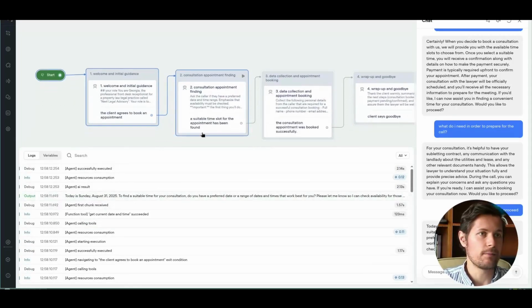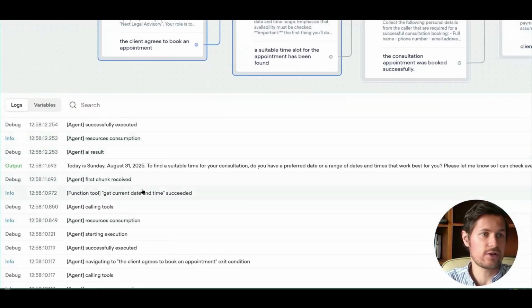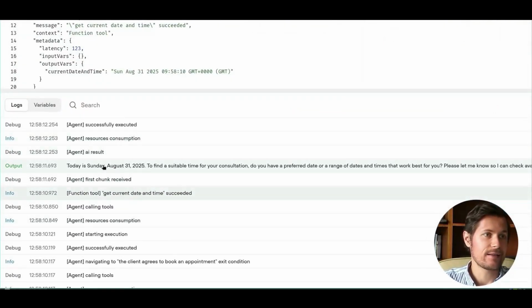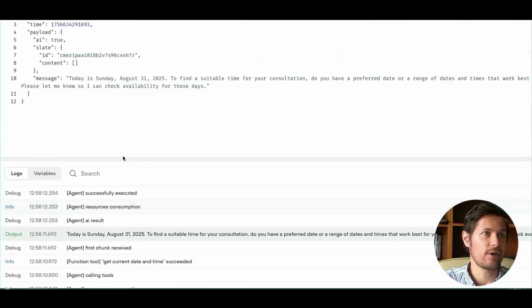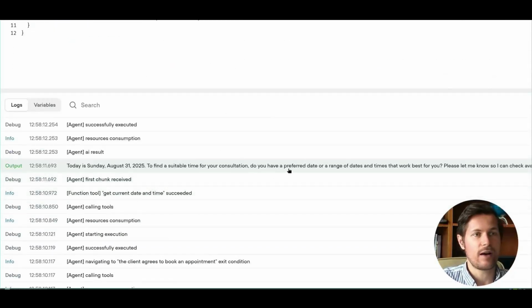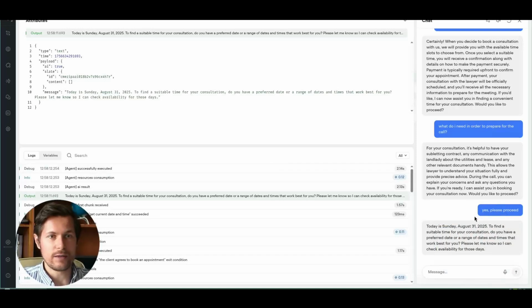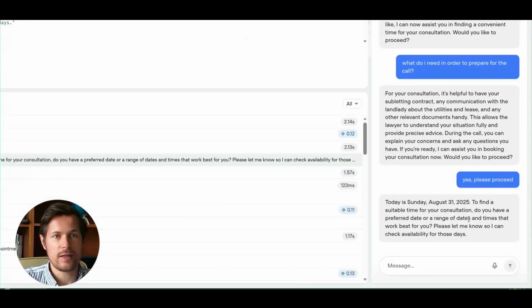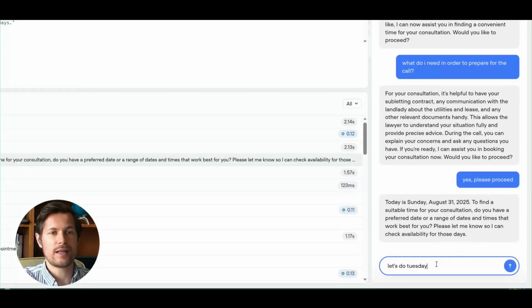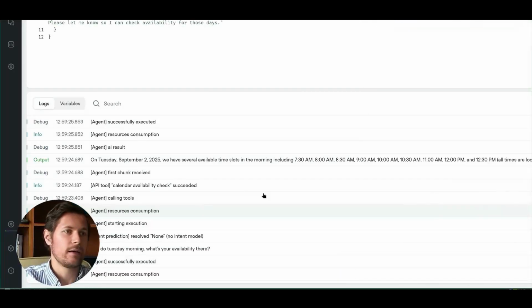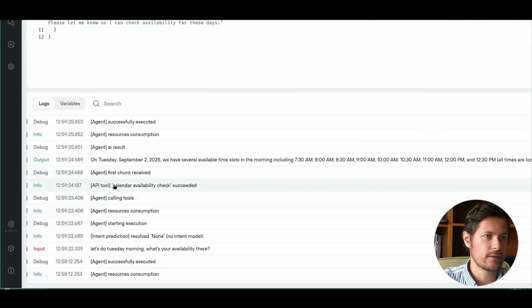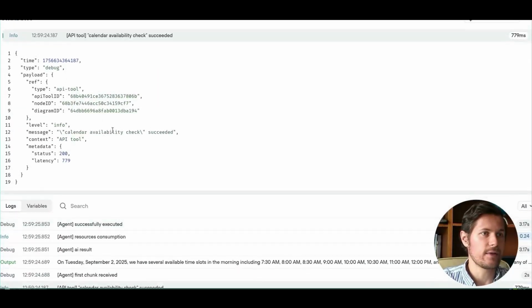Then it reaches the book the consultation appointment. So first, as I instructed it to do, it will first call the get current time and date. And then it says, okay, today is Sunday, August 31st, which is perfect. And let me find a time for your consultation. So let's see now, do you have a preferred date or range or what works best for you? So now let's say, okay, let's do Tuesday morning. What's your availability there? So now what it does, it checks with the calendar. So it says, okay, calendar availability check succeeded. And we can see it again here in the description, all good.